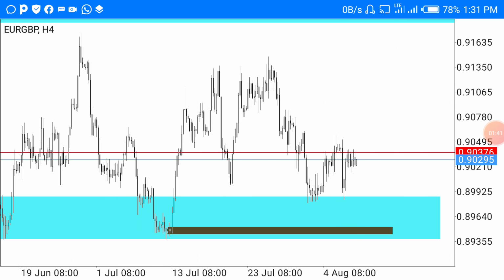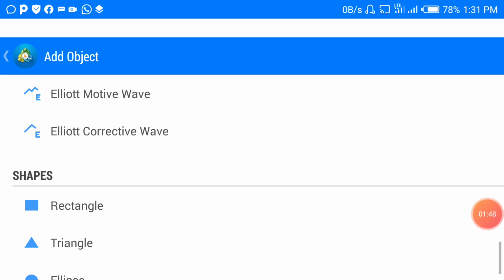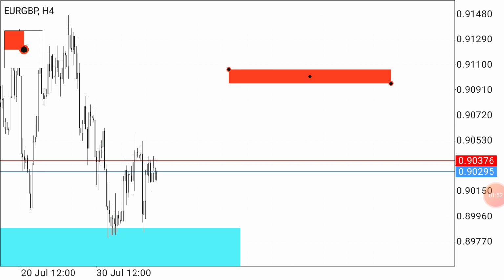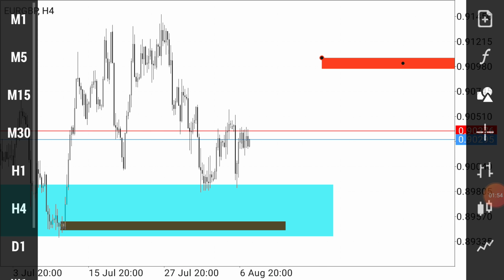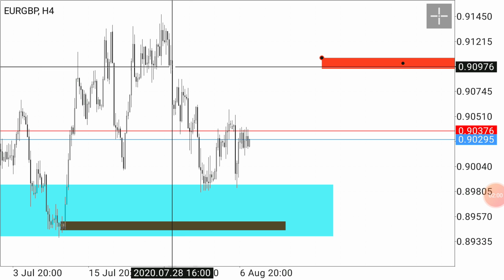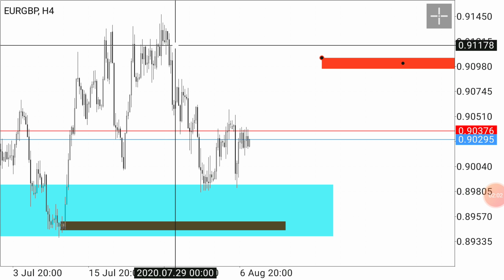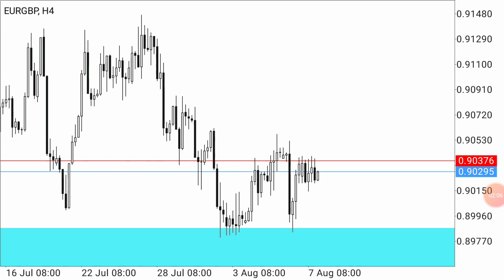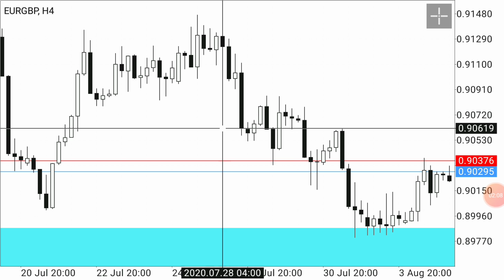As far as making a zone, I have to show you how to make a zone first. Let me pick the rectangle tool here. Okay, so this is a zone. Continuation, remember, continuation pattern, drop base rally. You just have to look for a base.